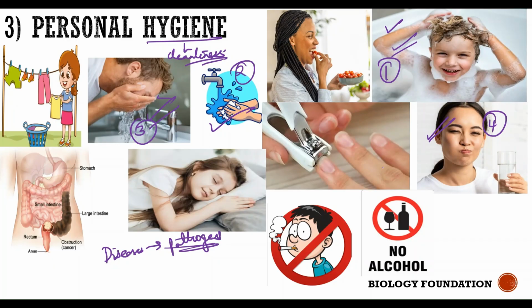Next, trimming nails. Have you ever seen that it's a common rule in schools that you have to trim your nails? Why is that? Because nails are hiding places for microorganisms. Nails may look good when grown, but the main thing is that microorganisms start lodging there.